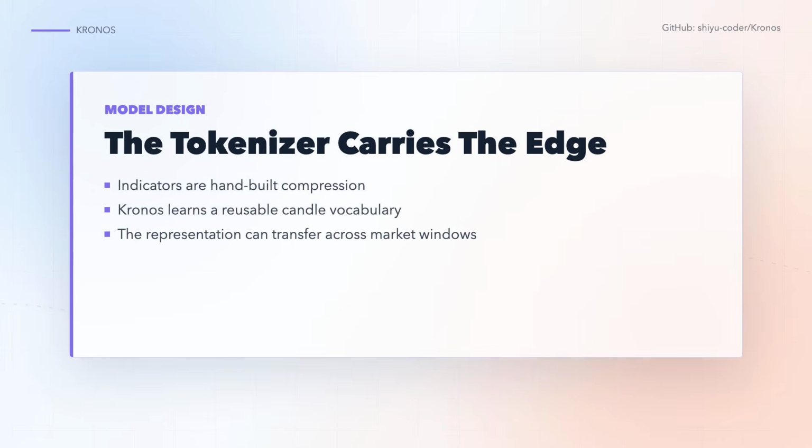That tokenizer-first approach is the real bet. Classic indicators compress the market by hand. A general time series model often treats each feature as another column. Kronos tries something more specific. Turn the candle into a symbolic sequence that the model can reuse across assets and windows. If that representation is good, then the forecast model is not just memorizing numbers. It is learning reusable patterns in how candles evolve.